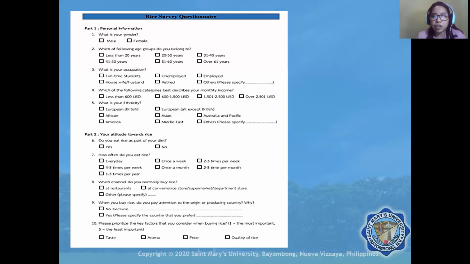That's why usually if you are using questionnaires like this, you are actually coming up with a quantitative study using a survey questionnaire. So if you will interpret this using how many of the respondents are male, female, how many of them belong to the age group less than 20, you are using quantitative data.